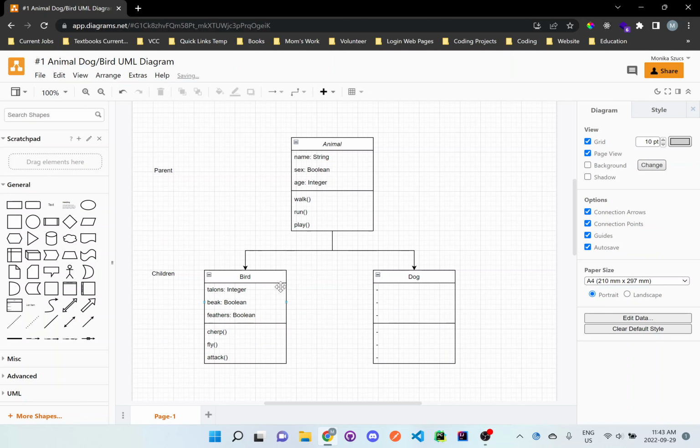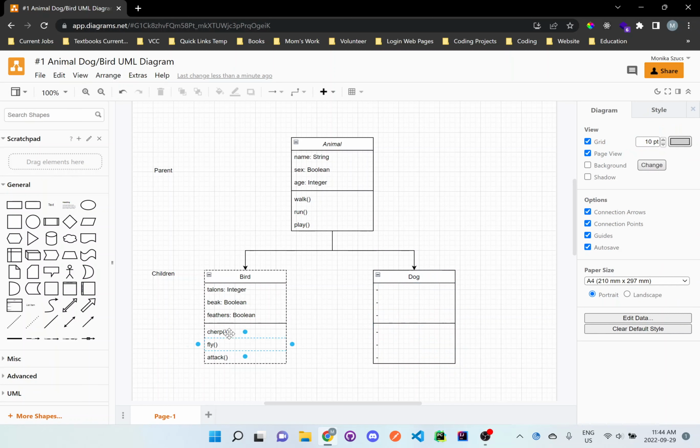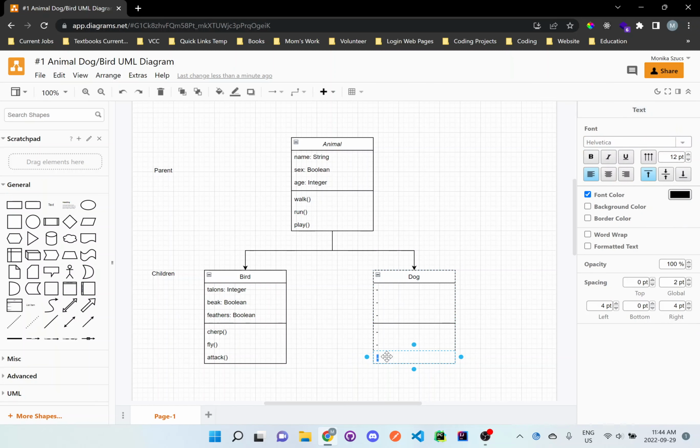So as you can see now, this is just organizing what specifically a bird has. They have talons, they have beaks, they have feathers, and a dog does not. So that's why we have to separate the different classifications between a bird and a dog. And at the bottom here, this is just something that a bird specifically does. A dog could attack as well, but we could. So if you want to put here on the dog side as well, we could do that as well.